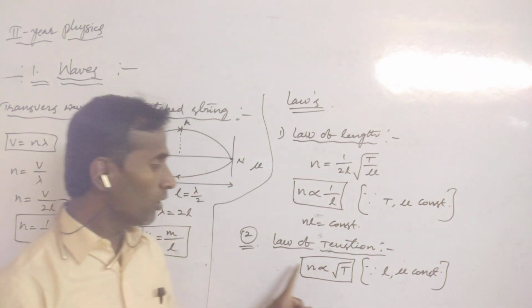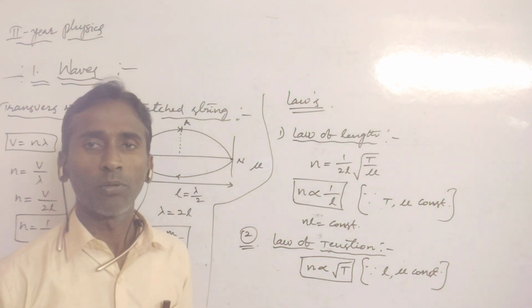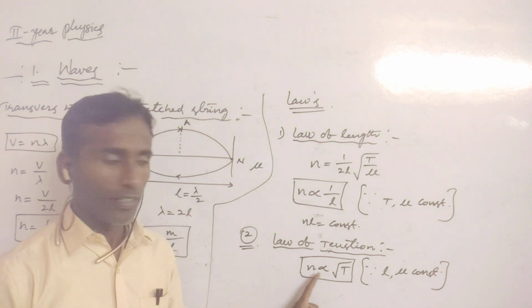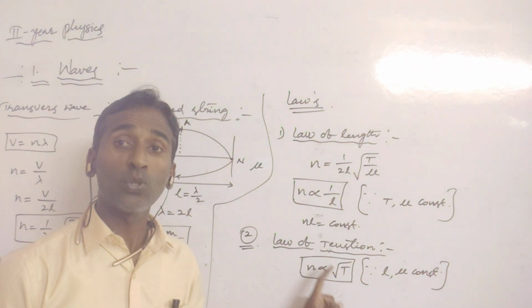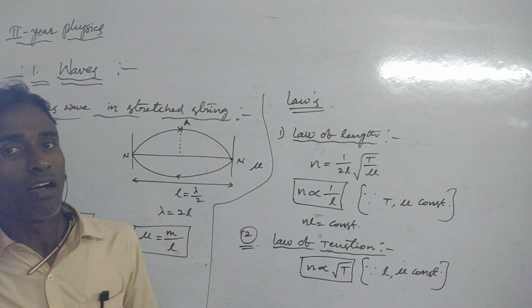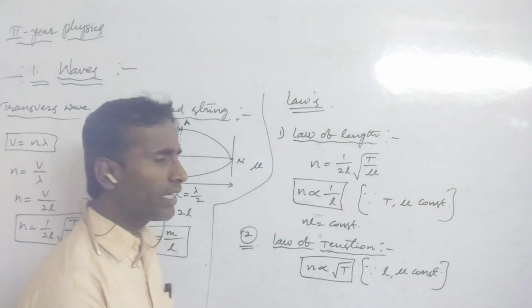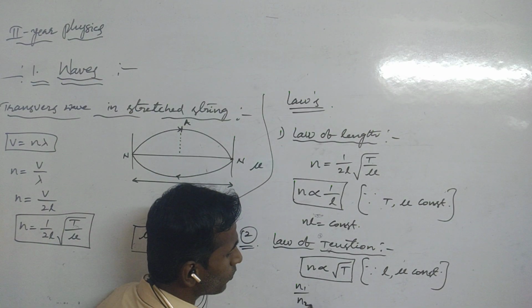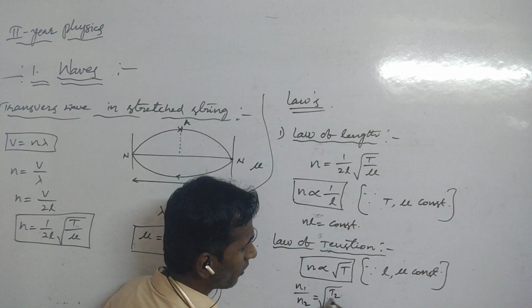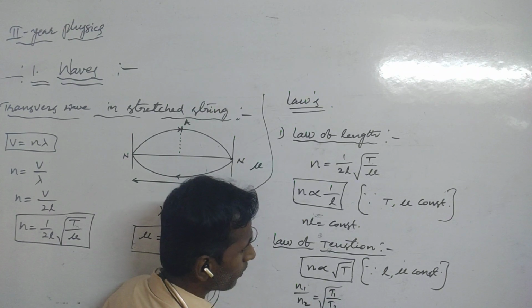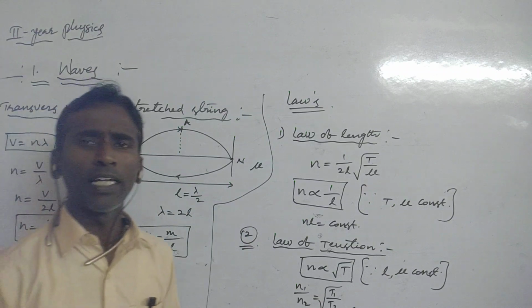Then only the law of tension holds. Okay, this is the second law. From this we can also write N1 by N2 is equal to under root of T1 by T2. This formula is also possible to write.